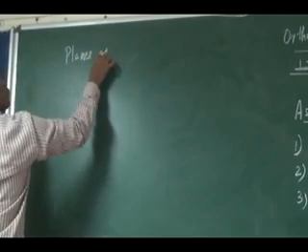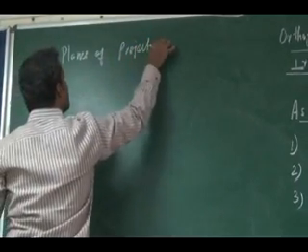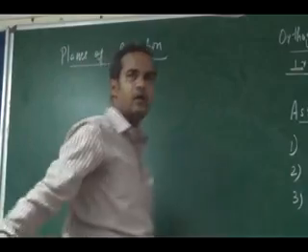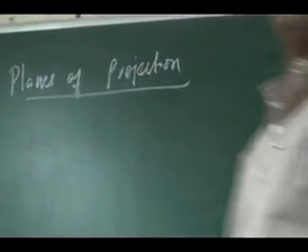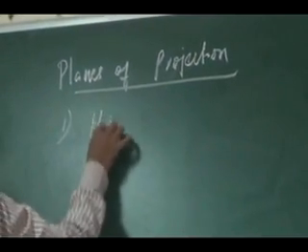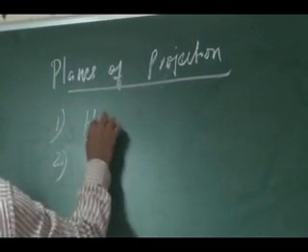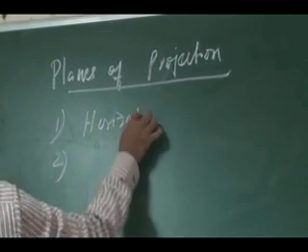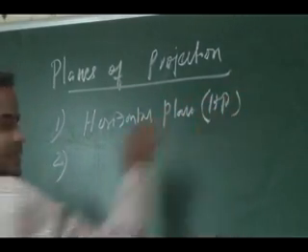Planes of projection. So I am going to have three planes to obtain the orthographic projection. The first plane is the horizontal plane, I can write it as HP.